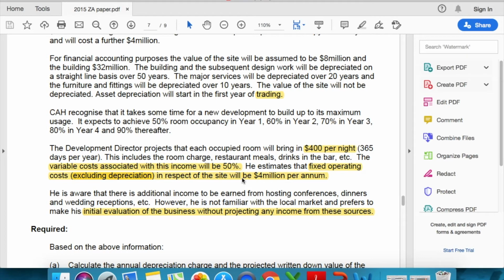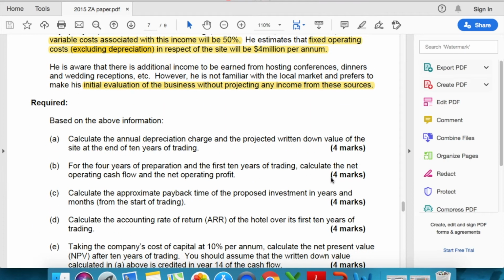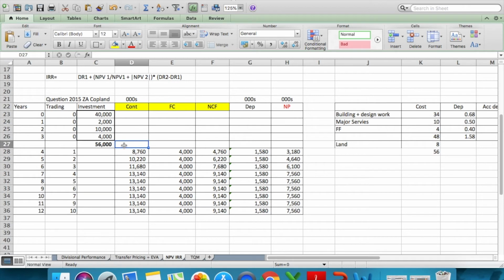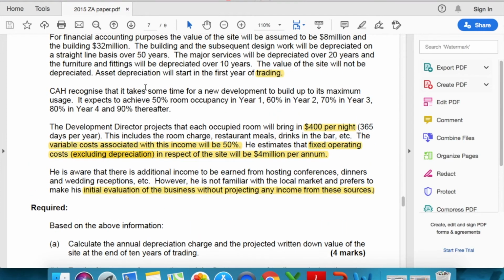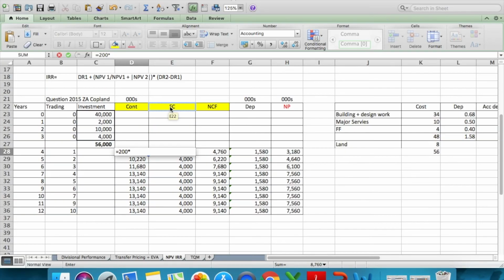All right, so the second part of 4 marks is we're going to quickly calculate the contribution. I'm going to do it again with you. So the contribution is, it's a 200 room hotel into the first year of trading, with 50% occupancy. So I'm going to do 50% into 400, which is your revenue.